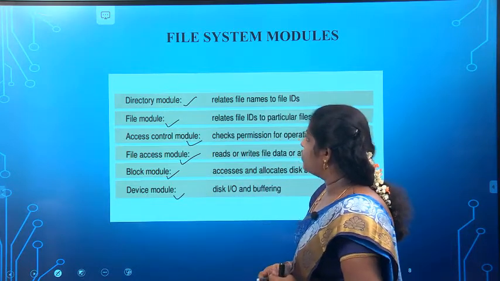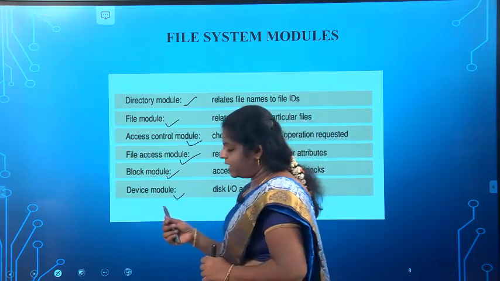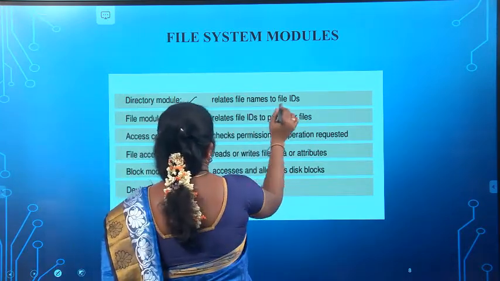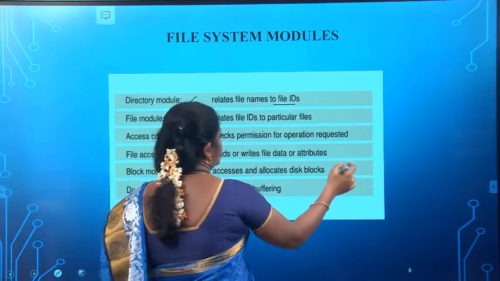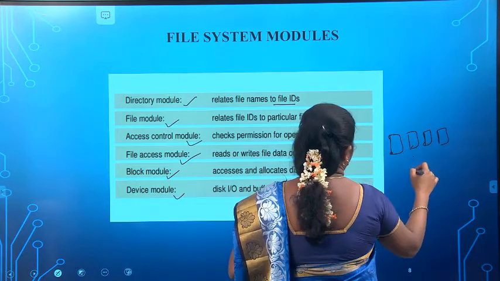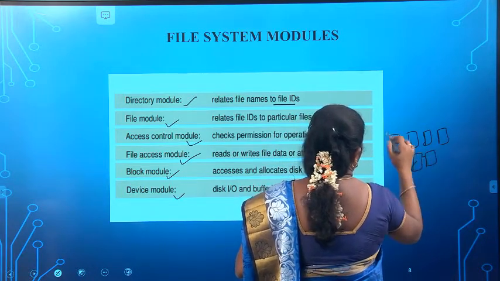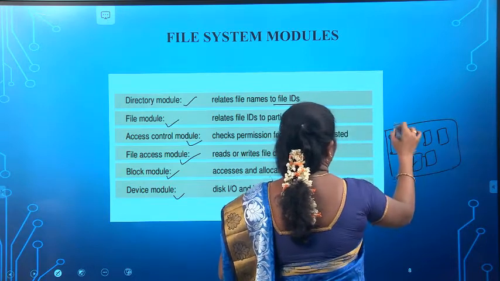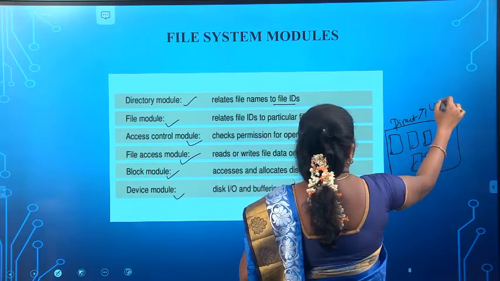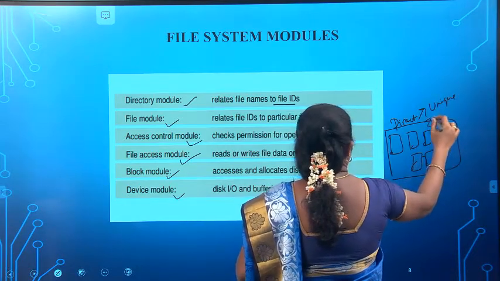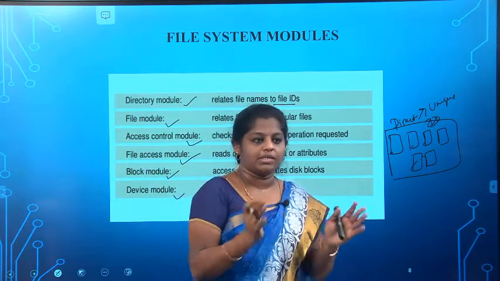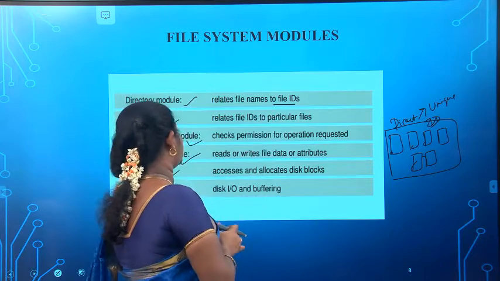The first one is the directory module. You know what a directory is: it contains a list of files. A file name relates to a file ID. If we have 5 or 6 files, I put them all together as a folder, that is a directory, and there also I should give a unique ID. It relates the file names to the file IDs.